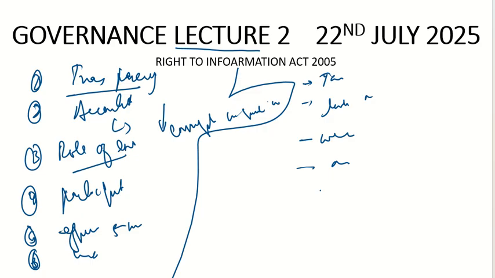So let's start now. As I told you yesterday, we discussed those aspects. Now let's try to understand these aspects of good governance one by one. What is transparency and how has India adopted this transparency in its laws? Let's try to understand that now.